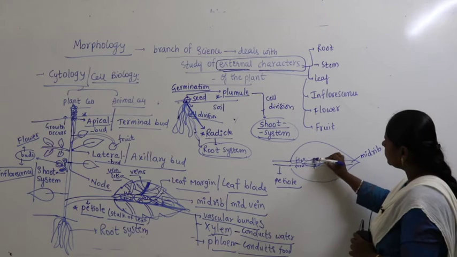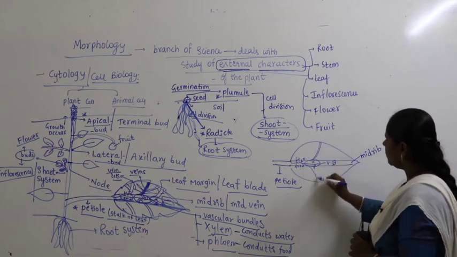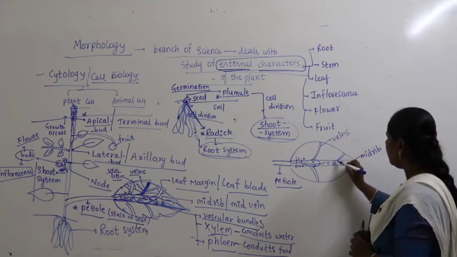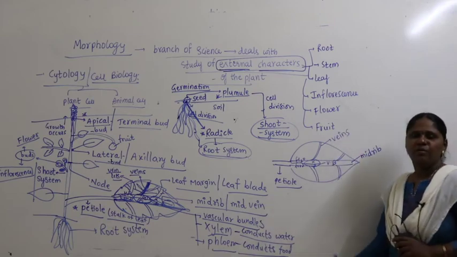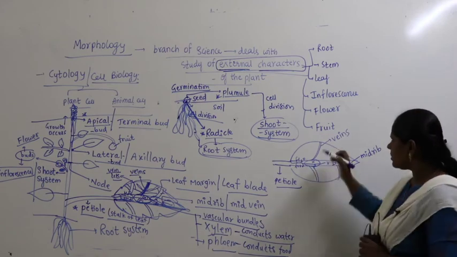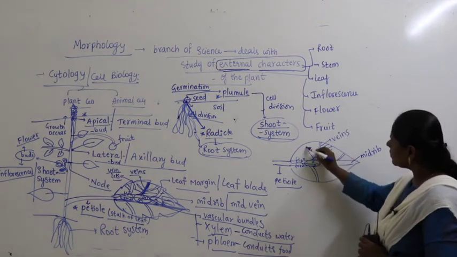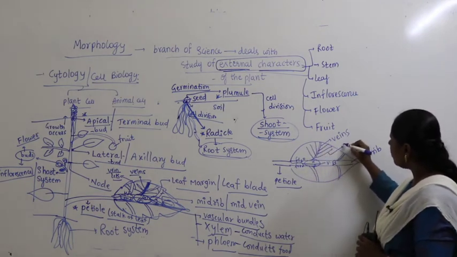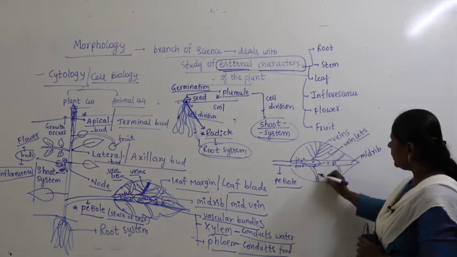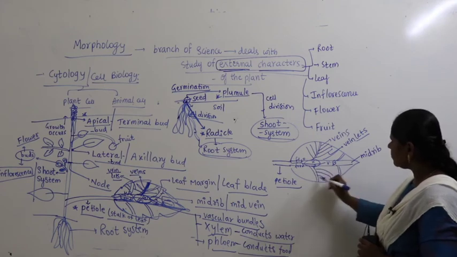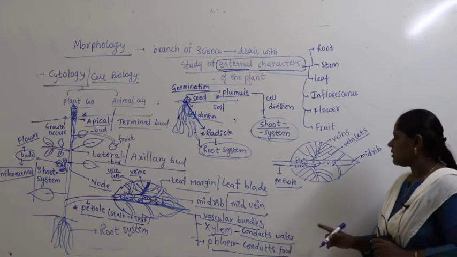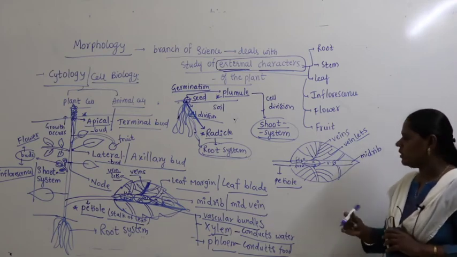Xylem supplies water to the parts of the leaf through veins. So these are called veins. Veins are further divided into small fine structures, like this, and these are called veinlets. They are called veinlets.